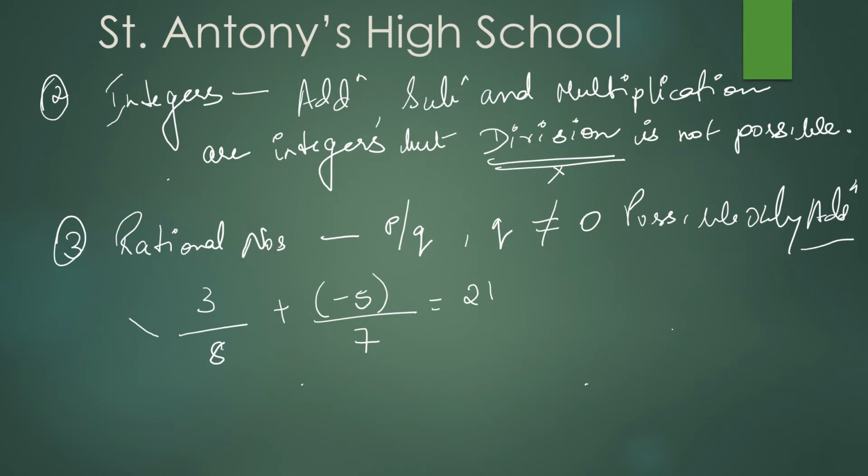LCM is 56. 21 plus how much are you getting? 40. So this is the way. Now go for subtraction. See, it is possible.